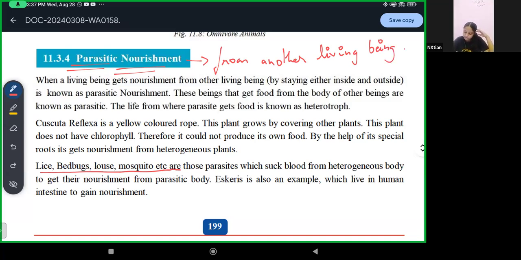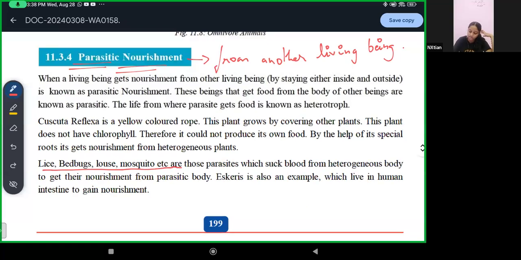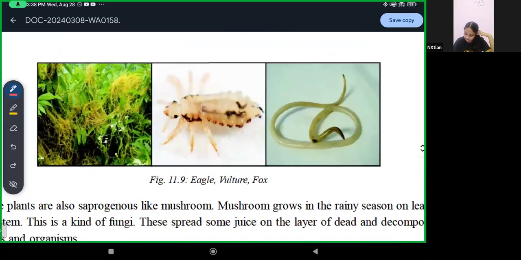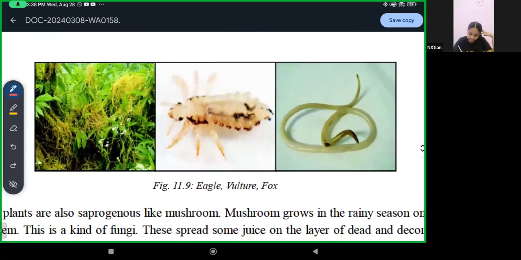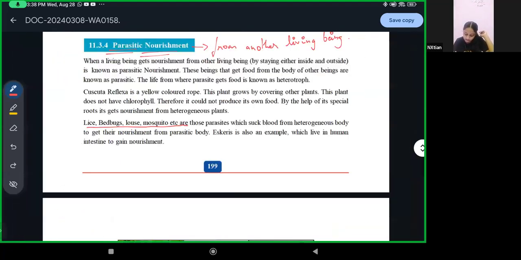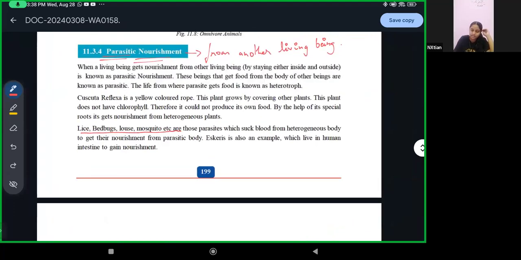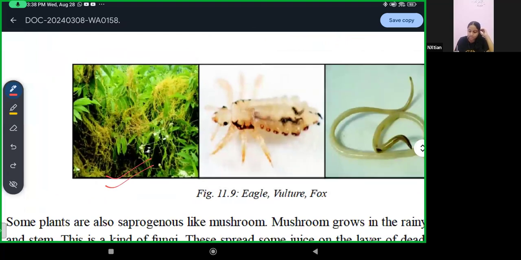Ascaris is also an example, which lives in the human intestine to gain nourishment. So now this is parasitic nourishment. This is the images of things. This is that rope kind of plant which I talked about. Its name is Cuscuta reflexa. This is the plant that suppresses other plants and then grows over it.